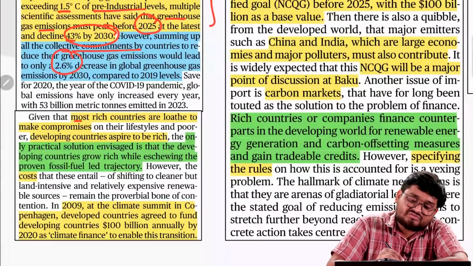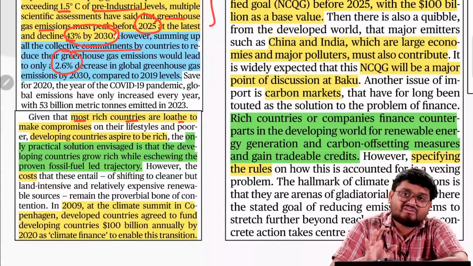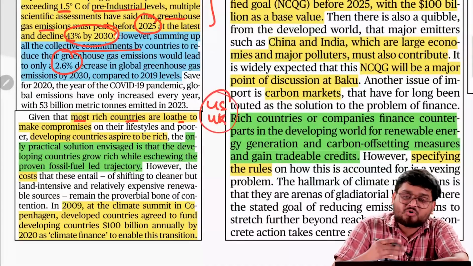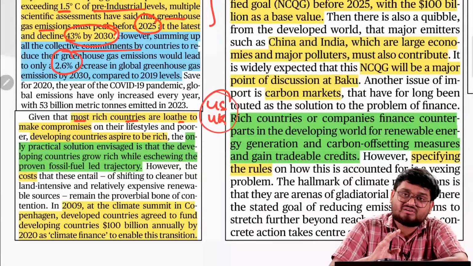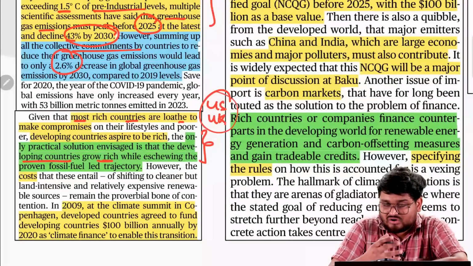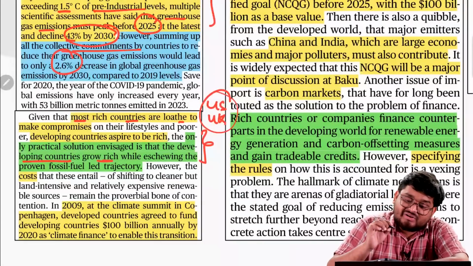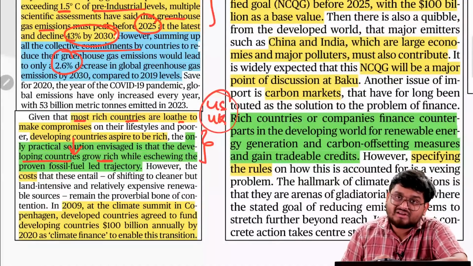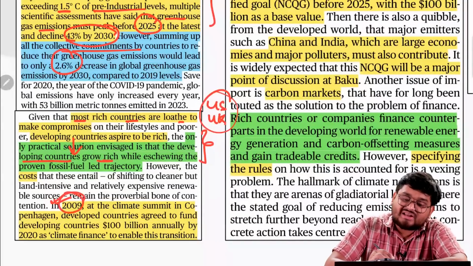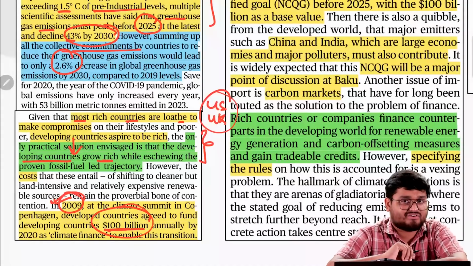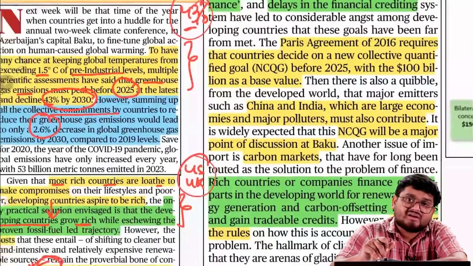And we have to understand most of the rich countries do not even make compromises, such as the US, such as the UK, right? They all talk and talk, but they do not do anything in this particular matter. The only practical solution is that the developing countries have to grow rich over a period of time, and the developed countries must support their effort, correct? This is where the 2009 Copenhagen Declaration comes into the picture, that $100 billion support from the developed countries, right? But that is also not coming into the picture.